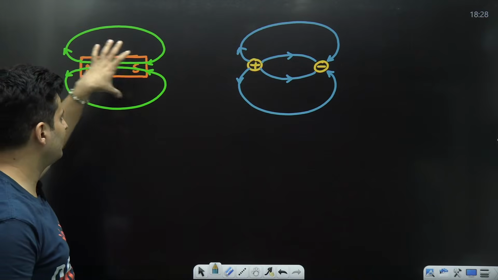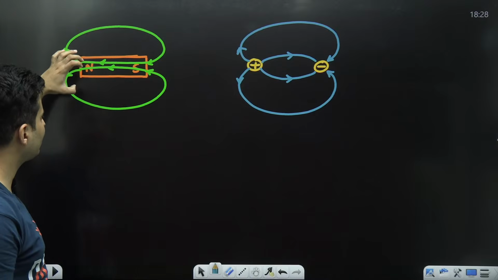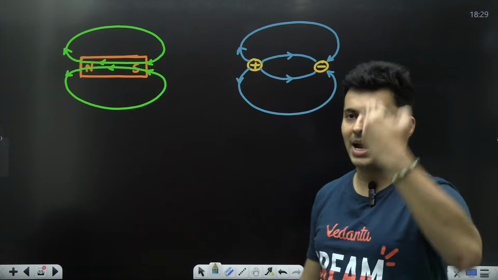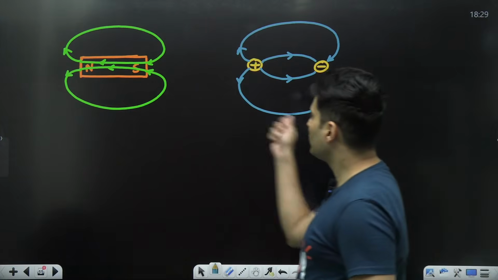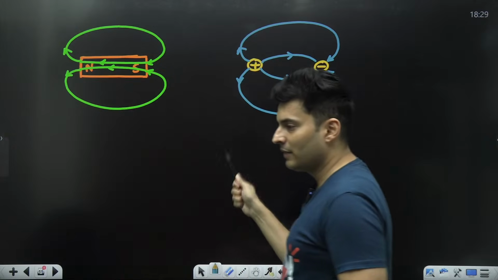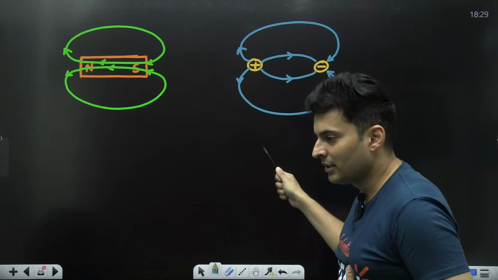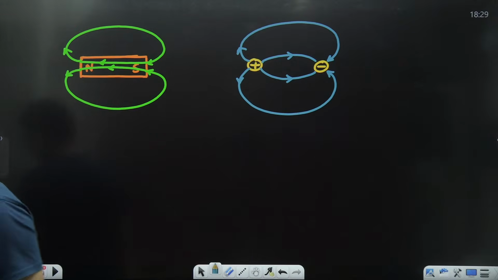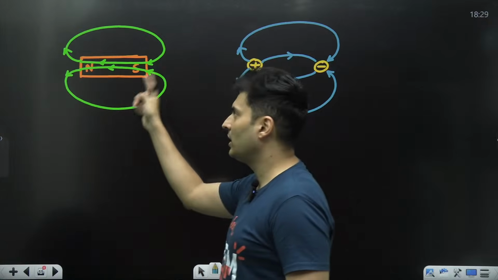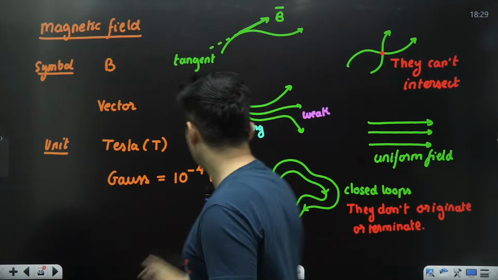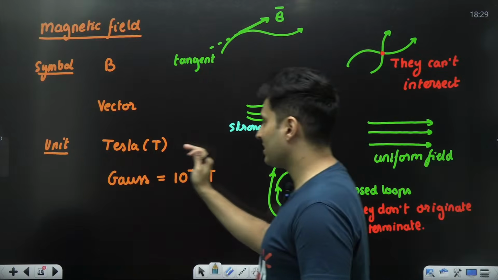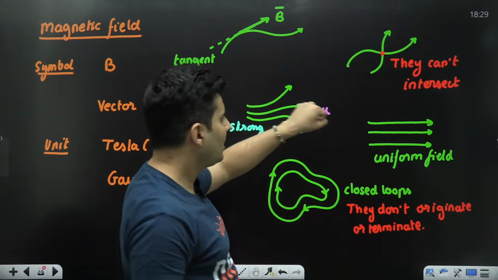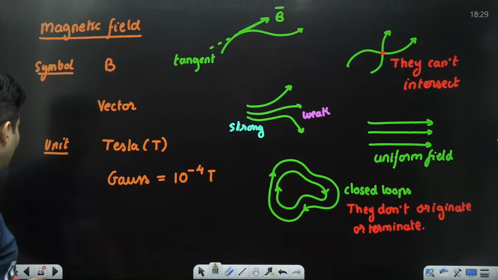South pole is considered as the negative magnetic charge. North pole is considered as the positive charge of magnetism. Not in coulombs, but in magnetism. Getting my point? So you can see they are same but different. Is that right, everyone? Same but slightly different. So very important, they do not start or originate anywhere. It's always in the form of closed loop. Unit is Tesla, it's a vector quantity, and they don't intersect. It can be strong when they are close, and if they are parallel, it's basically a uniform field.